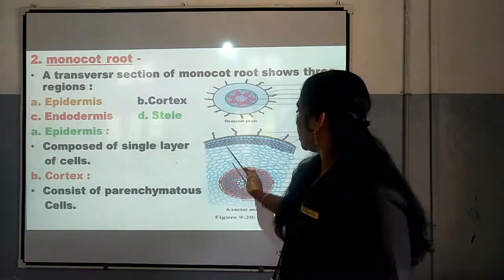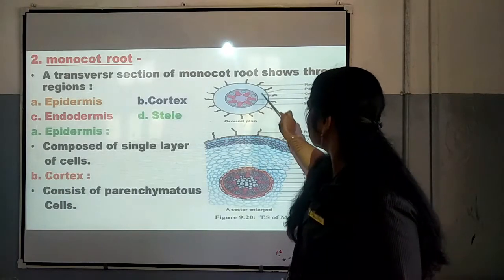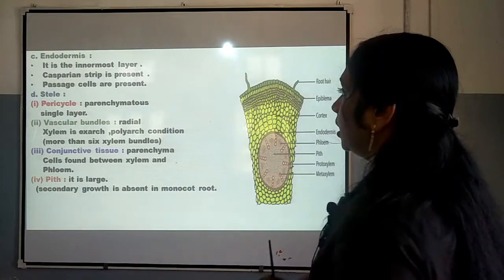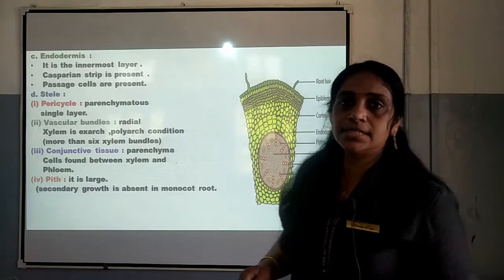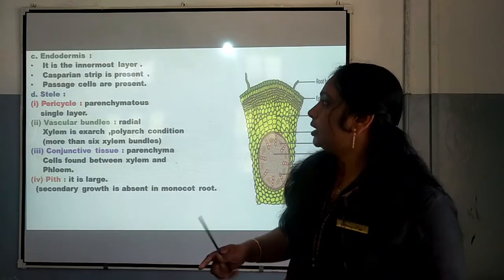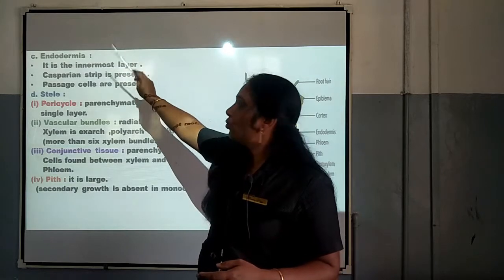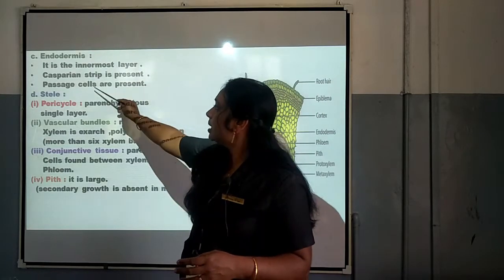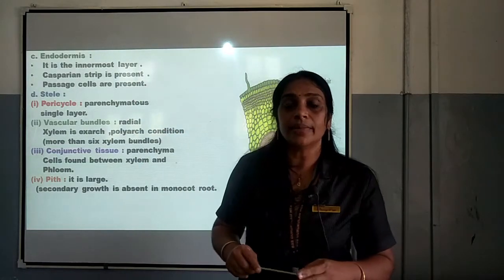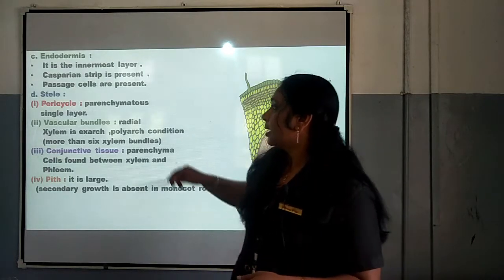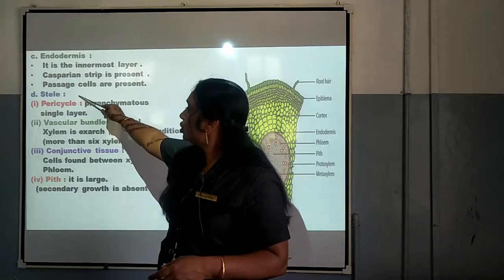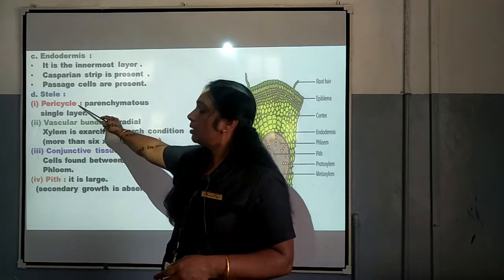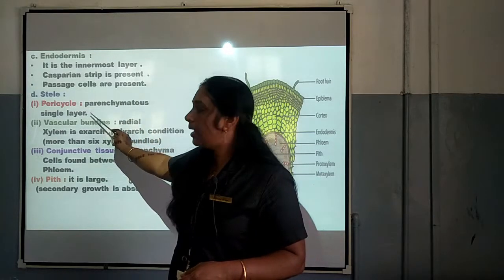In the case of cortex, it consists of parenchymatous cells. This is cortex, parenchymatous cells. Now, the next one is related to the endodermis. As it has been said, it is the innermost layer of the cortex. In the case of monocot root also, Casparian strip is present there. In the endodermis, passage cells are present, which allow the passage of water into the xylem. Then next is the stelar region. It constitutes pericycle, vascular bundle, conjunctive tissue and pith. In the case of pericycle, it is parenchymatous and single layered.